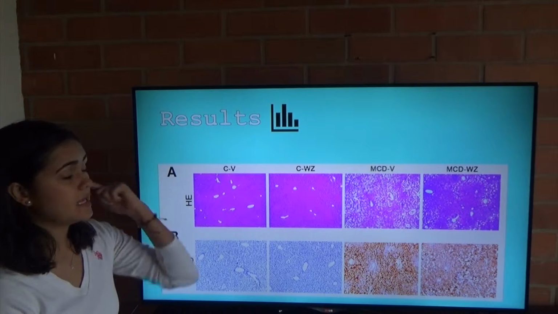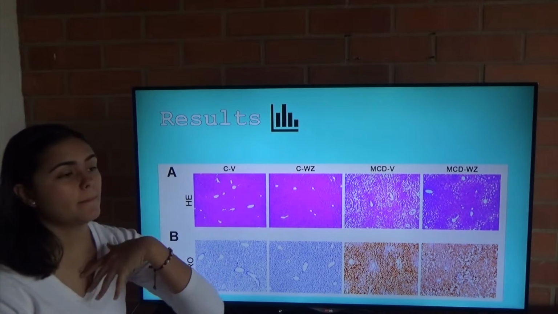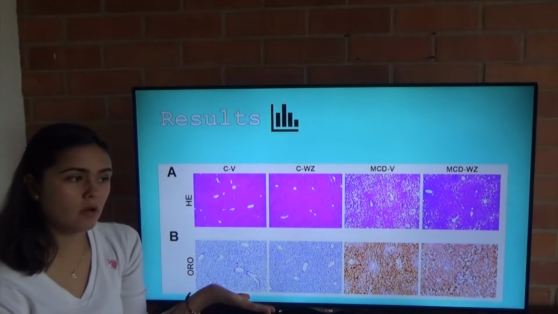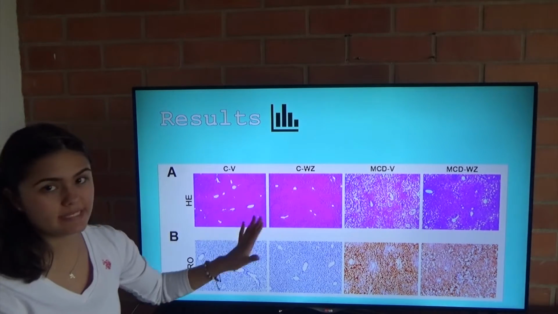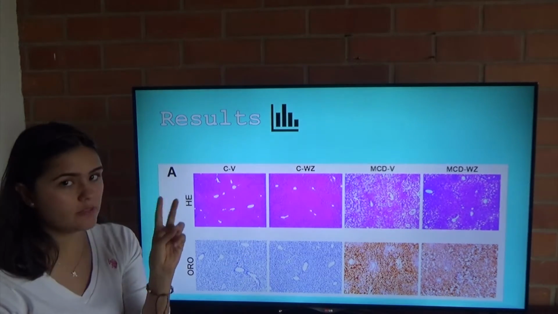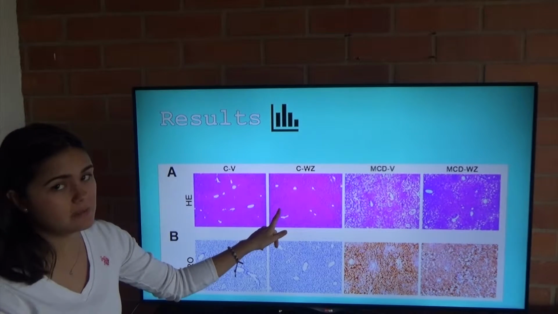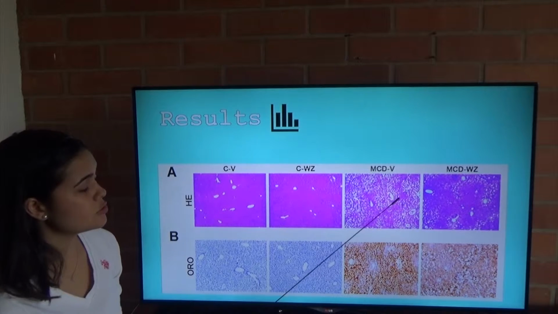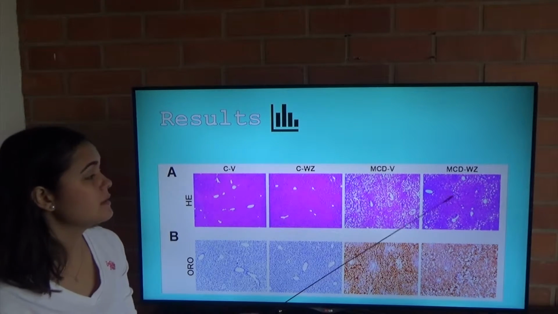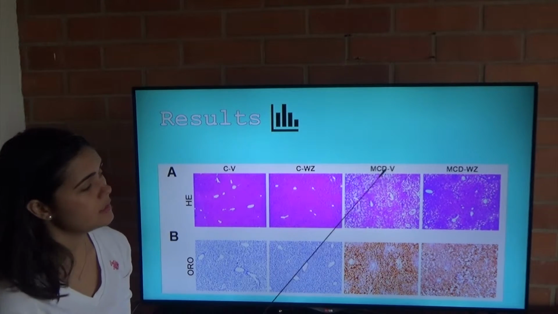So there is something that has to be clarified that's going to repeat in all the results from now on, and that is that these two groups are going to be very similar and are going to be the healthier ones because none of them have the MCT diet. So we're always going to center our attention on these two groups that were fed with the MCT diet, but one has the vehicle and the other one has the